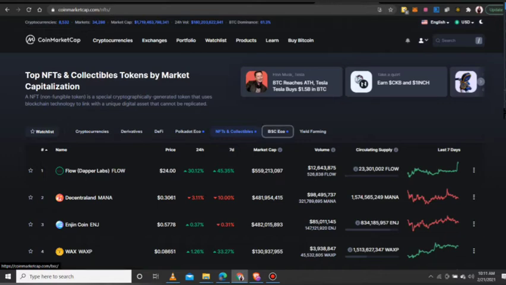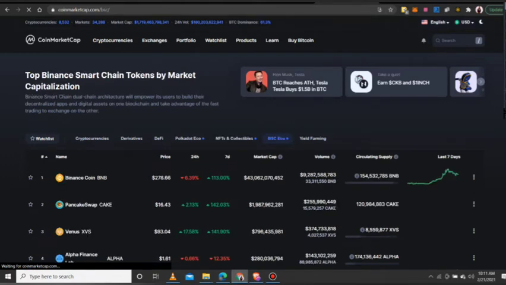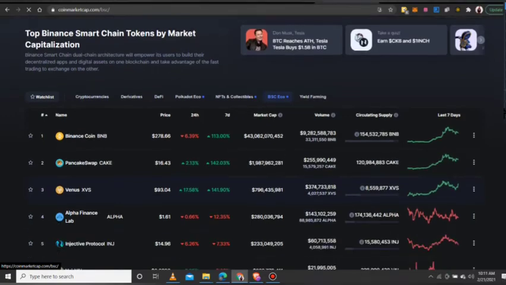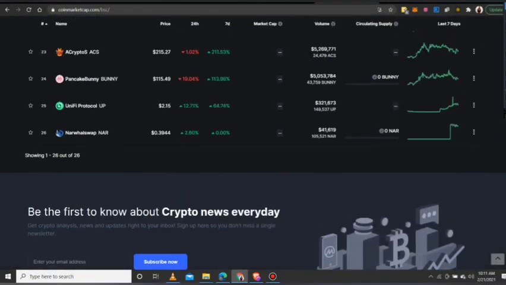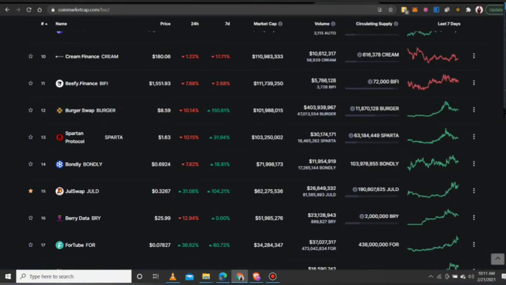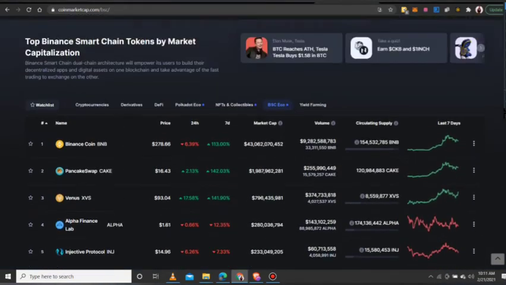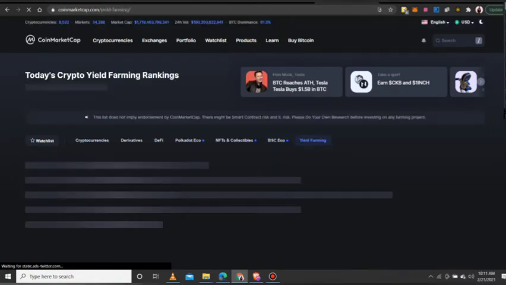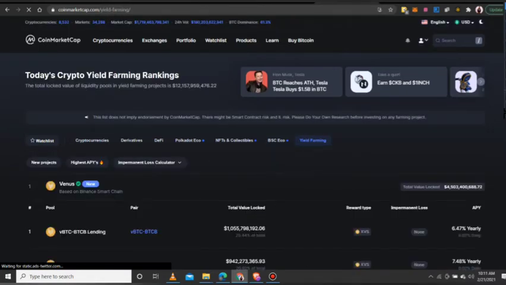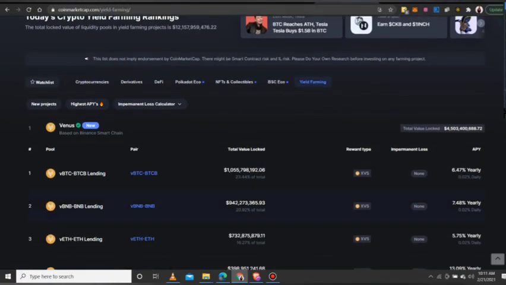Then the BSC. BSC means the Binance Smart Chain, which I showed you is the number one ecosystem. It is growing every day. Binance started as an exchange, but it has evolved into being more than an exchange. There's yield farming. I will talk about yield farming in one of my courses later on. It's not what I'm trying to look into now.